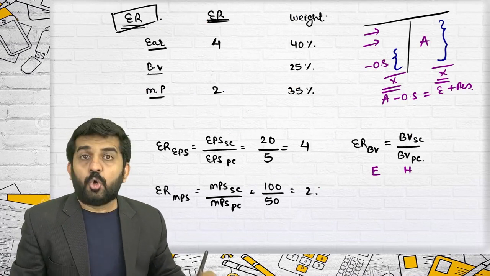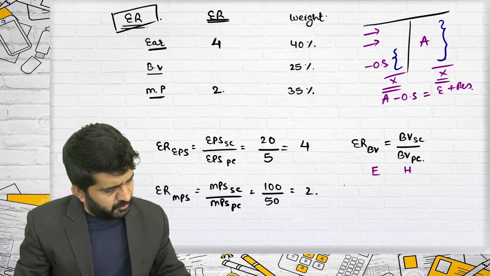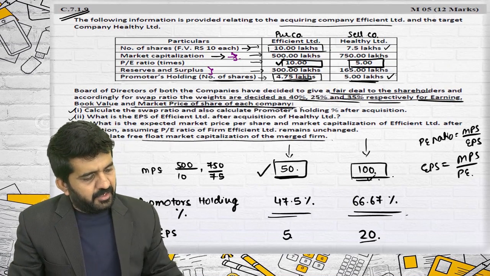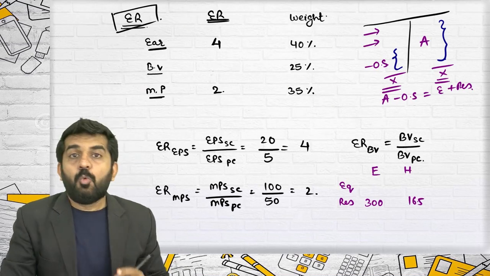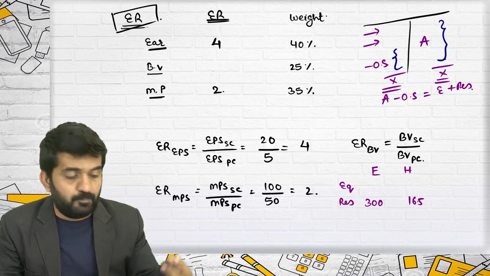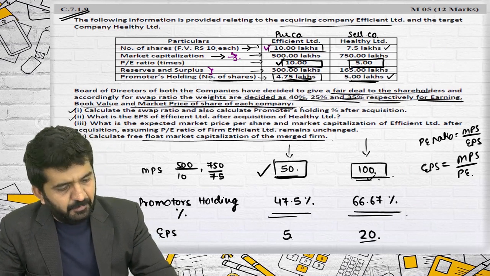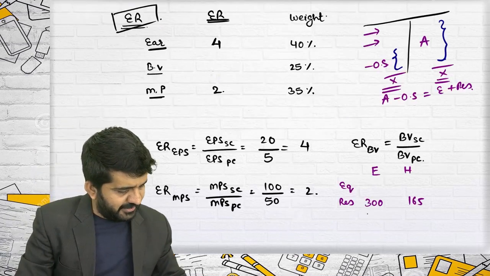Not in terms of market value, but in terms of book value, what is equity? Number of shares 10 lakhs multiplied by face value 10. It is 10 lakhs into 10, which is 100 lakhs.